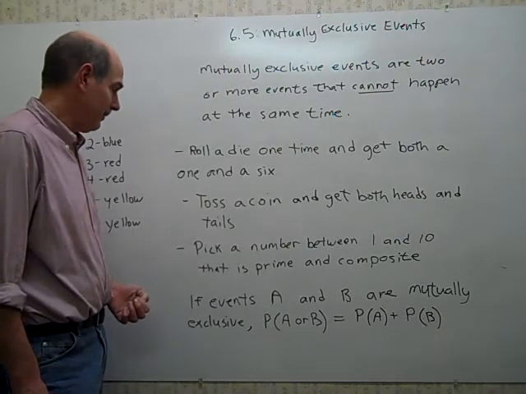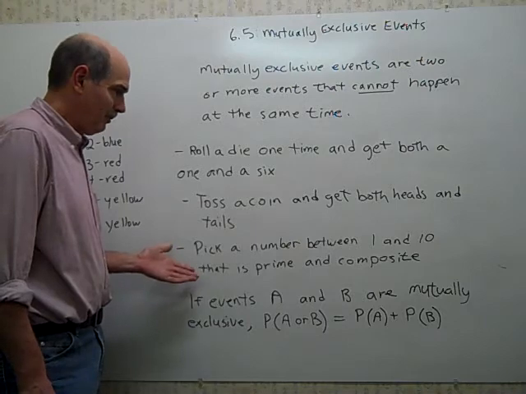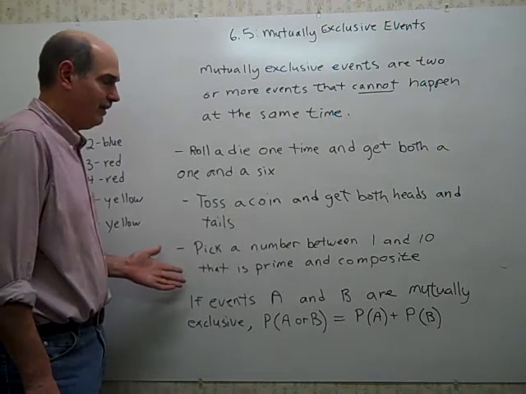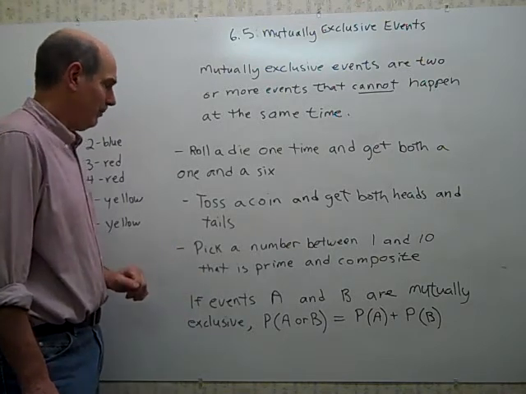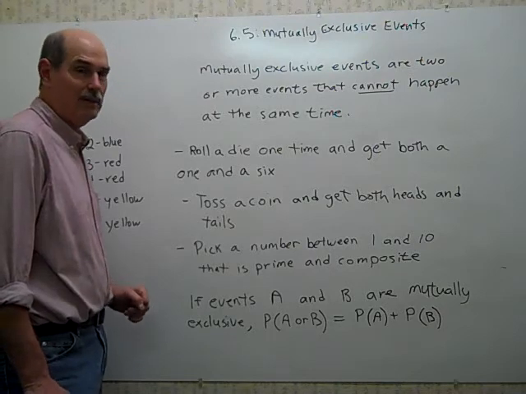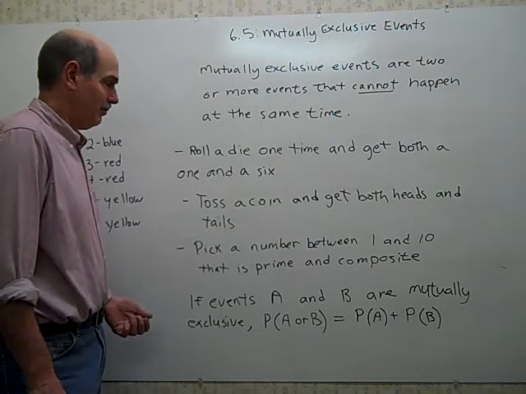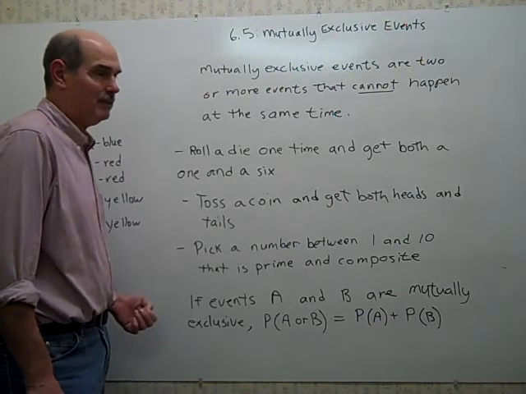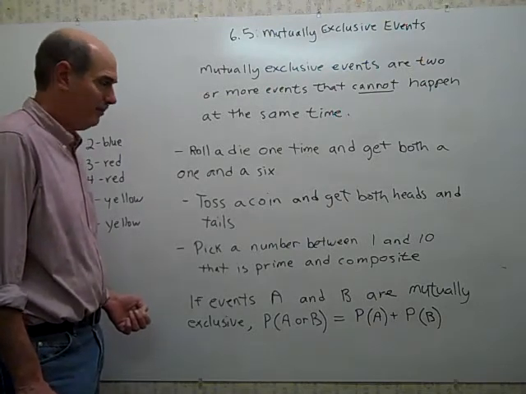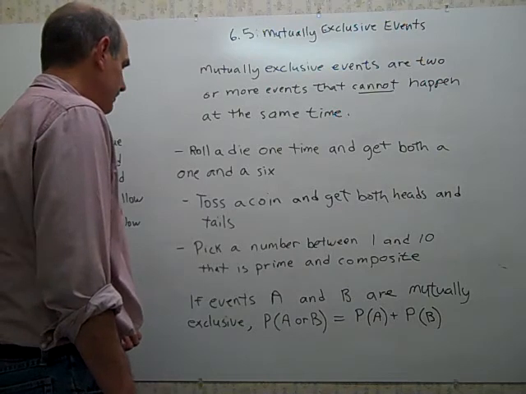They can't occur together. Or if you pick a number between 1 and 10, and you want to know what's the probability that your number is prime and composite, those two things are mutually exclusive. By definition, prime numbers are not composite, and composite numbers are not prime. So they can't occur together.